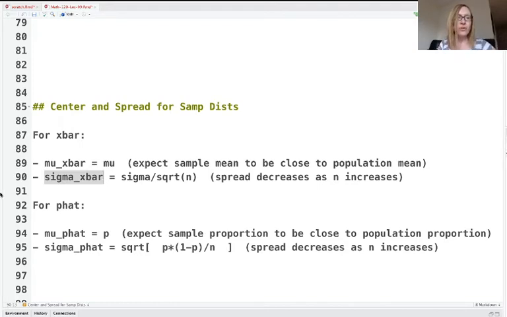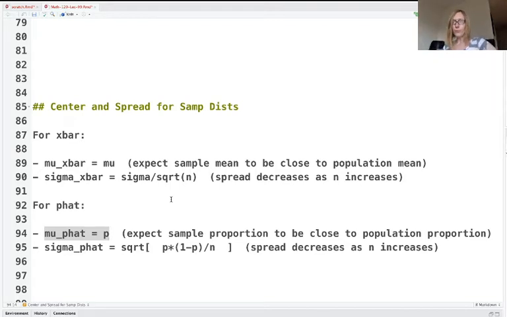Then we've got the same sort of equations for p hat. I wanted to put these together just to emphasize how similar they are. Center and spread, we care about the same thing for both of these distributions. For p hat, we have a really similar notion of center. It's p, in other words, the population proportion. We expect that our sample proportions should be pretty close to the population proportion.